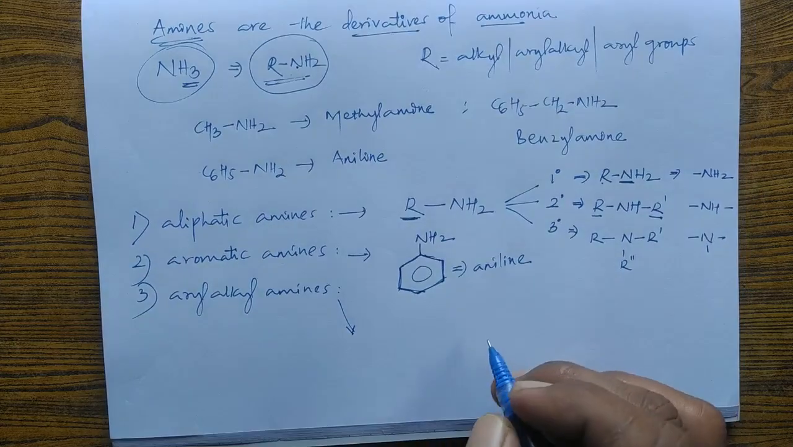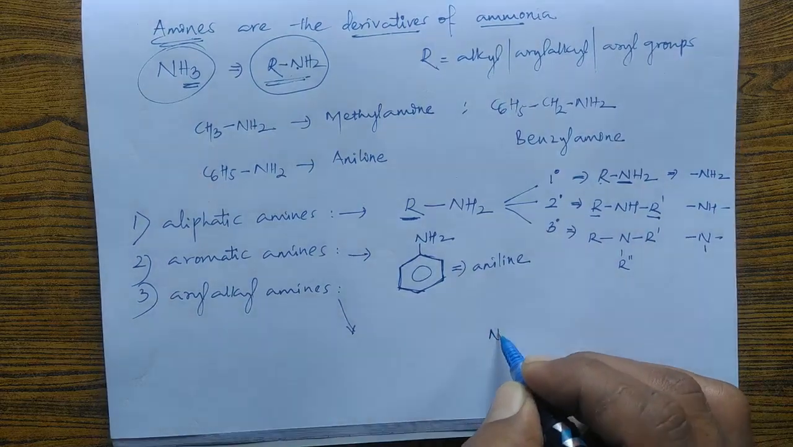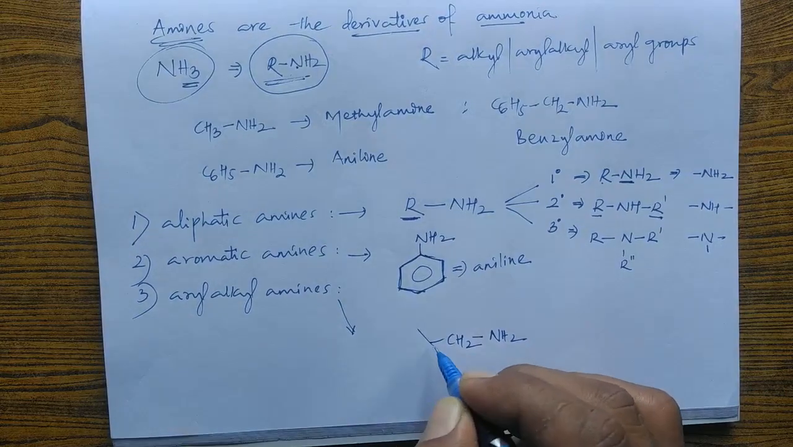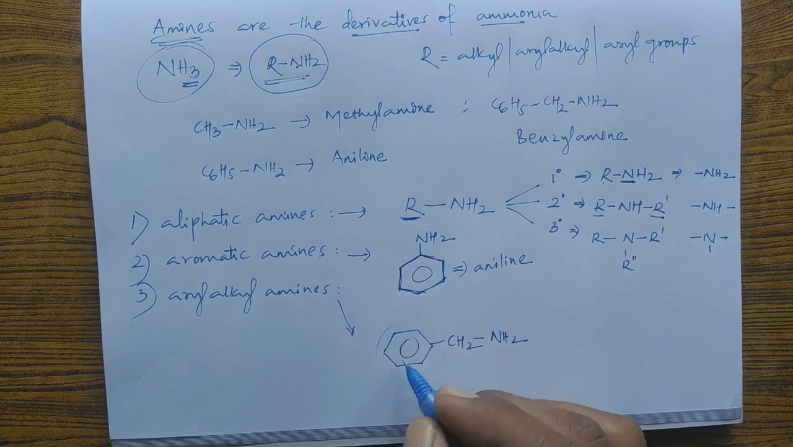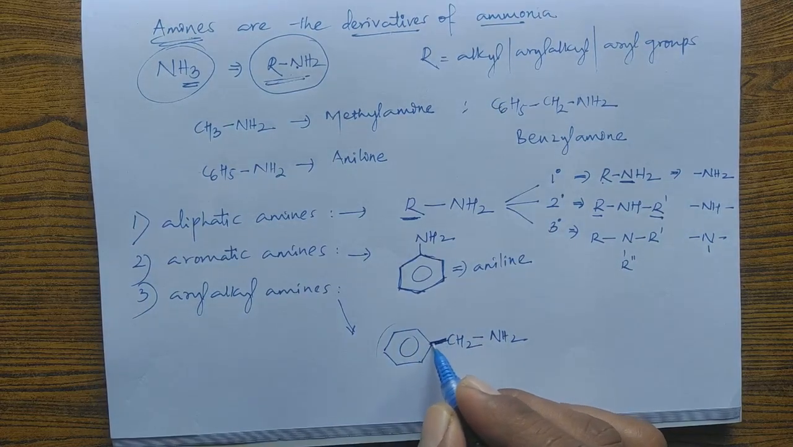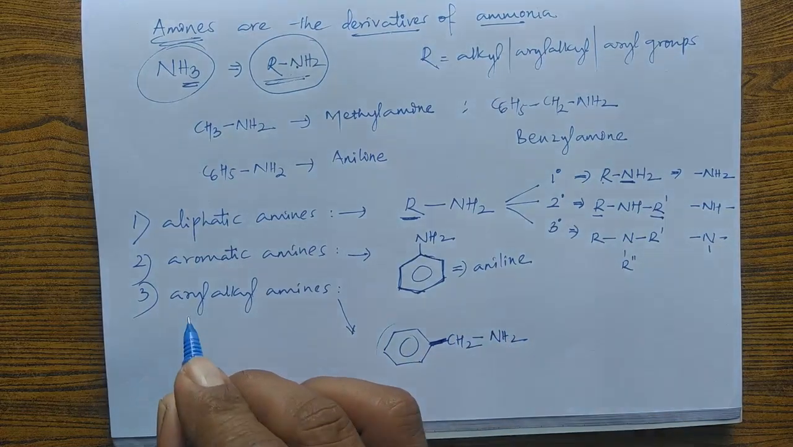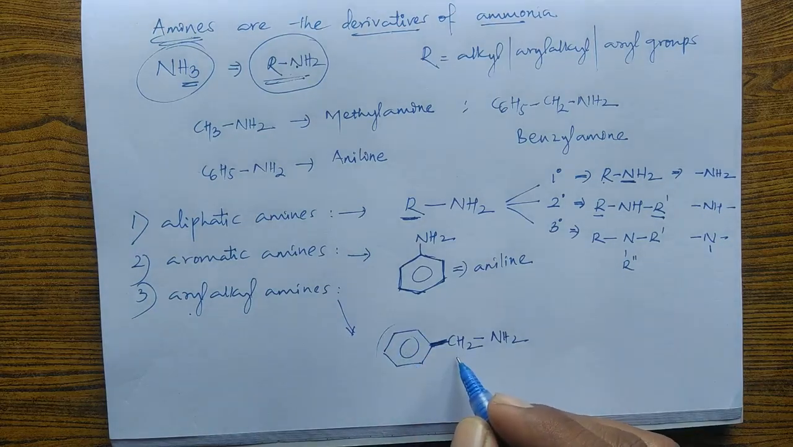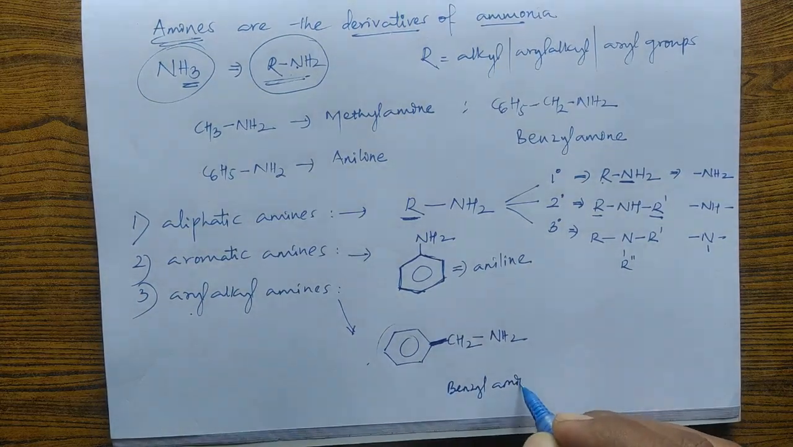In aryl alkyl amines, the nitrogen atom of the amine, or the functional group of the amine, is attached to the side chain of the benzene ring, or the side chain of the aromatic ring. So this is the aromatic ring. It has one side chain, that is the CH2 group. To this the functional group of the amine is attached. That's why this is called an aryl alkyl amine. This group is called the aryl group, this CH2 group is called alkyl, and this is NH2, so an aryl alkyl amine. Generally we call it benzylamine.